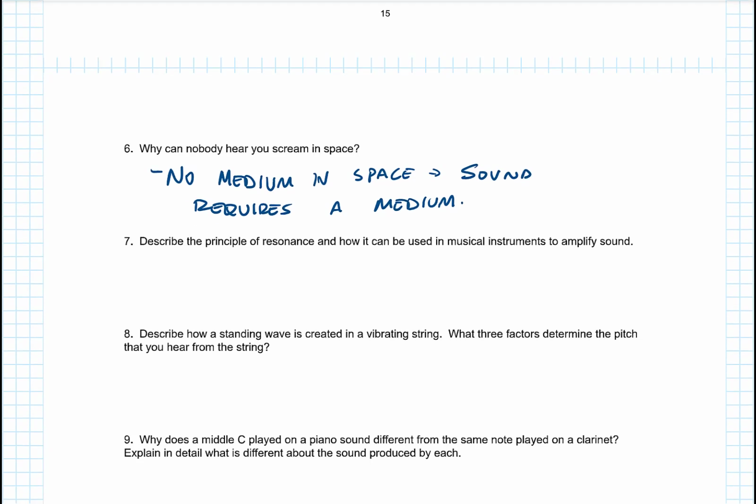Describe the principle of resonance and how it can be used in music, in instruments, to amplify sound.